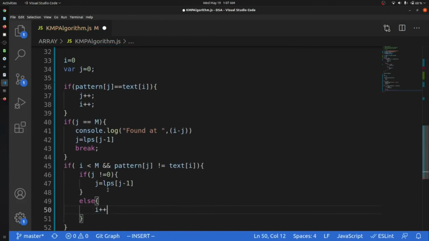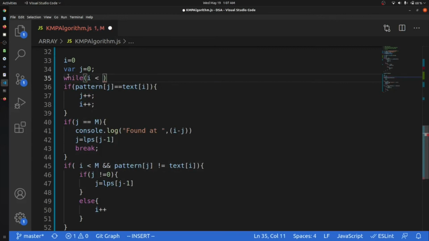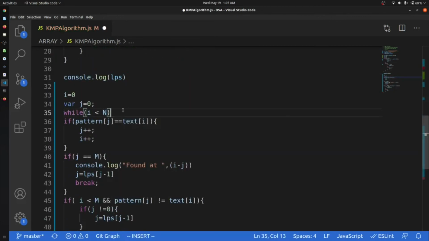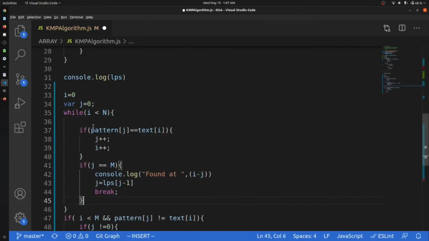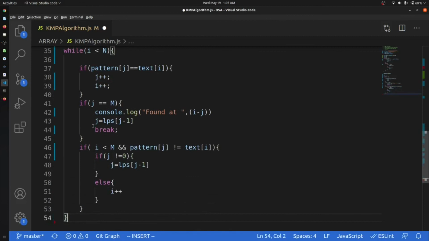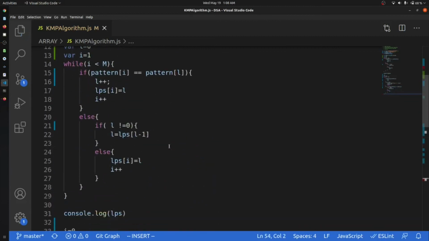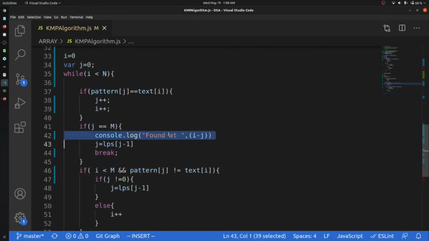And this whole thing will happen till my i is less than n. Okay, sorry, n is the thing for text. Yes, n is the thing for text. And now we'll wrap all this thing in the while, and this will give us the index at which the element is found.